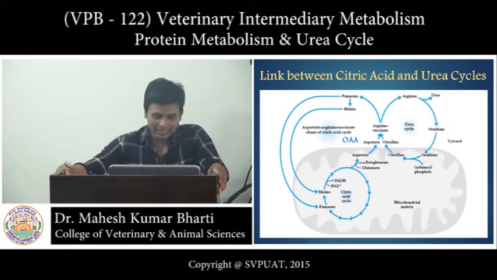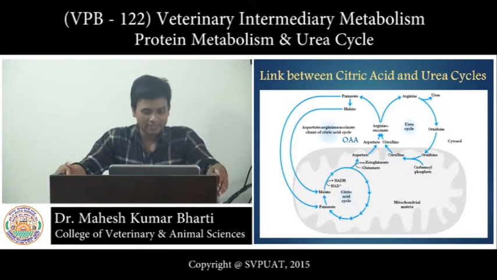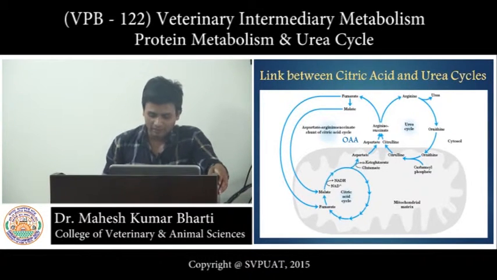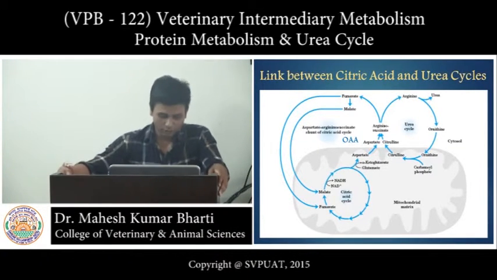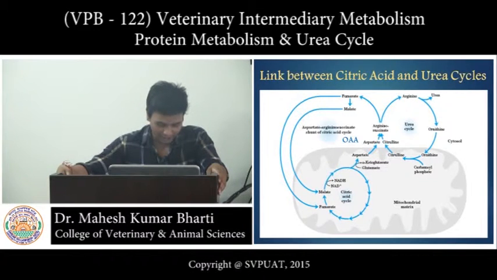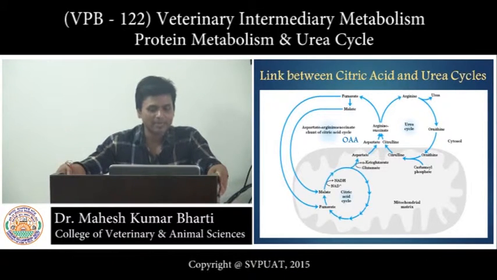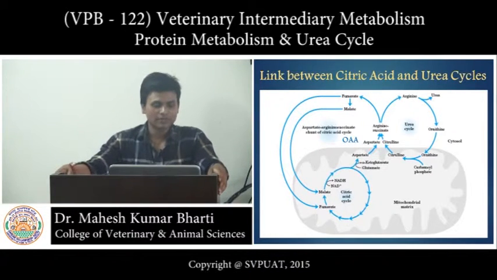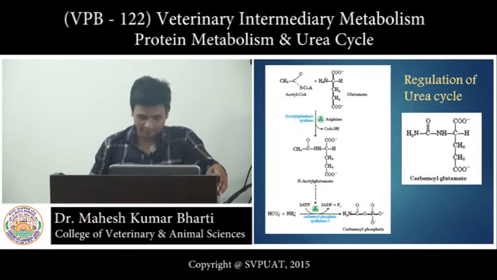And aspartate, which is also an intermediate of the citric acid cycle, takes part in the urea cycle at the second step. So with the help of aspartate and arginosuccinate, these two cycles are interconnected. This shunt which connects the urea cycle to the citric acid cycle is known as the aspartate arginosuccinate shunt of the citric acid cycle.